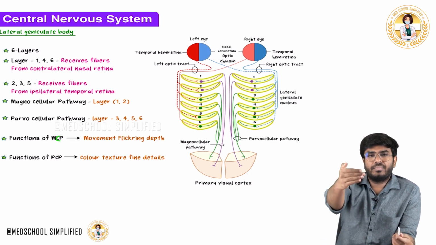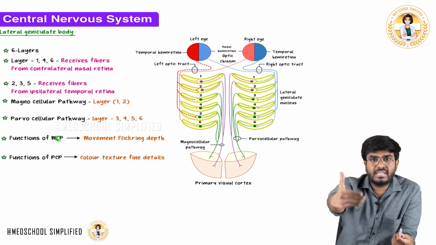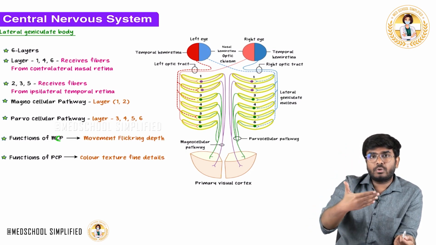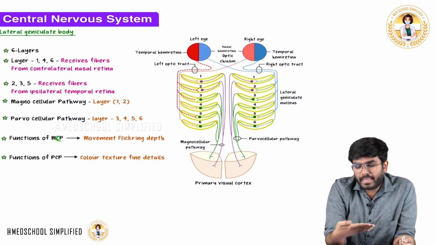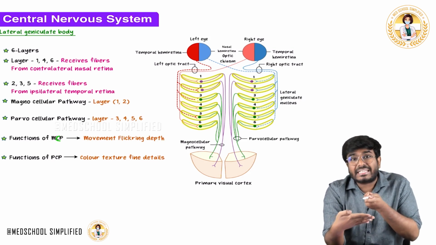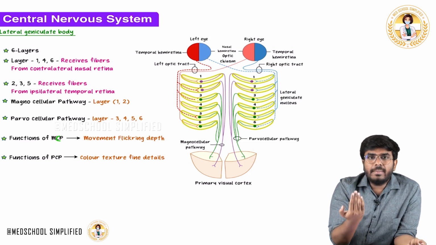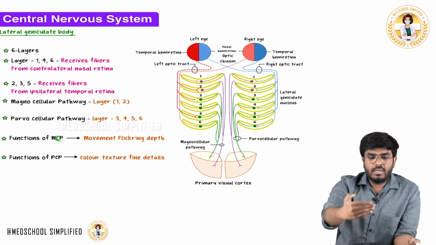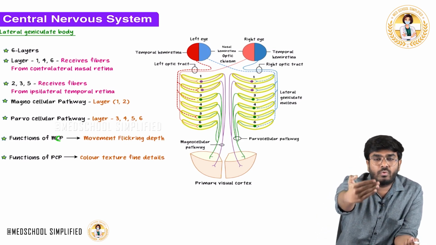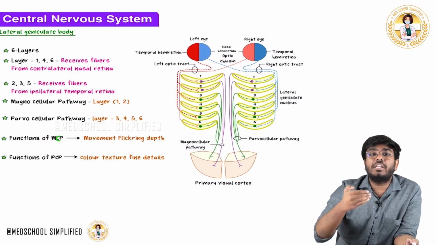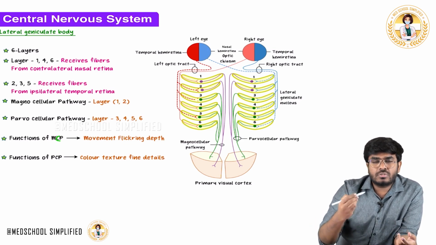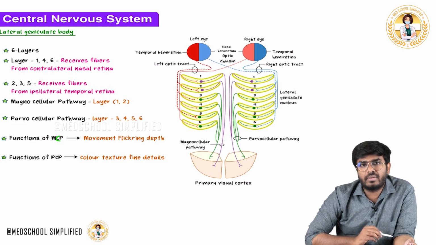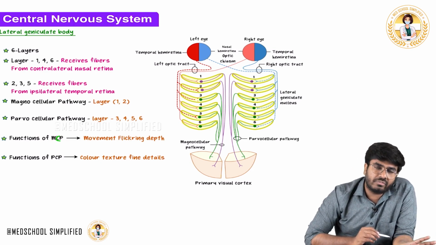I can say that this table is in front of me, back to the table there is a camera, back to that there are chairs, and there is a wall. So I can feel the depth. It's not like a 2D vision. The image which you see in the phone is a 2D vision, you cannot feel the depth. But actually you can feel the depth. Normal vision is 3D vision. You can feel who is in front and who is behind, that's depth vision, or stereopsis. This depth information is also going through the magnocellular pathway. So the information going via the magnocellular pathway is about movements, flickering and 3D vision, depth.